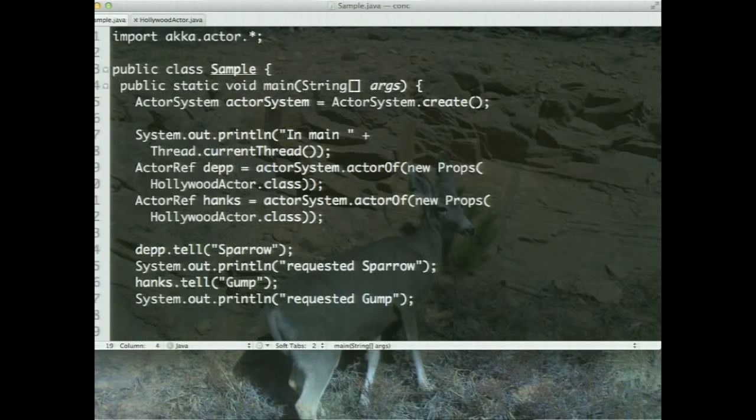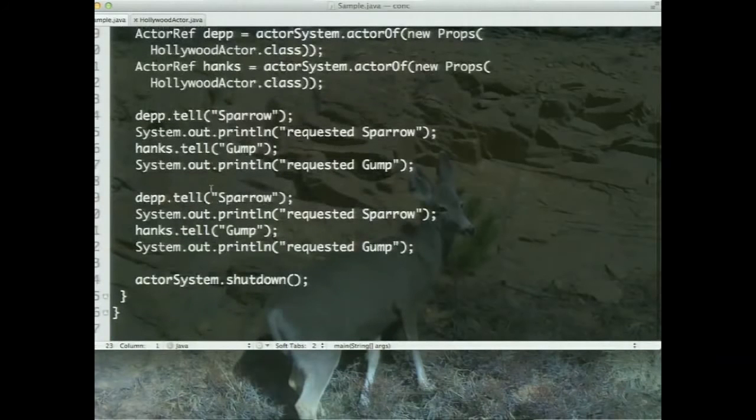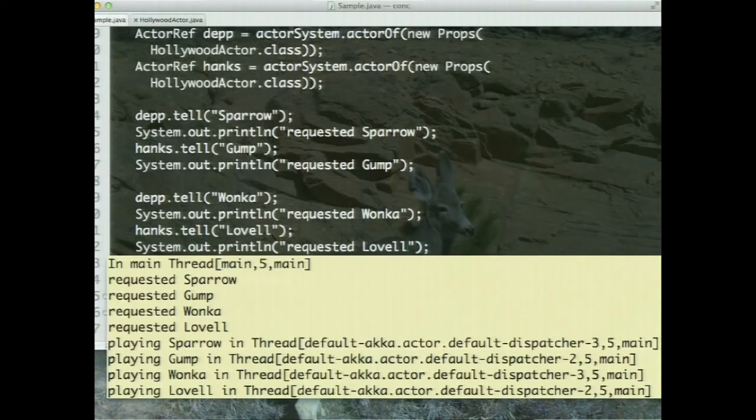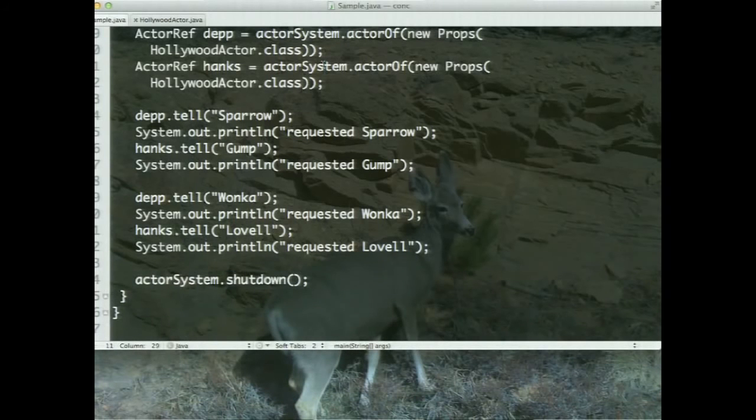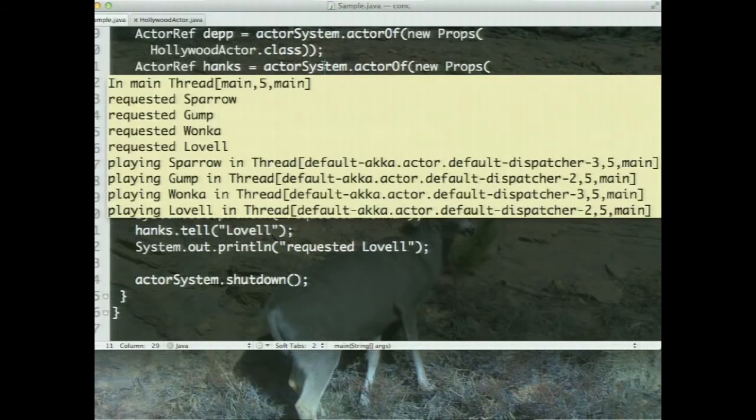Then I'm going to go back and do 2 more messages. This time I'm going to tell Depp to play Wonka, and I'm going to ask him to play Lovell here. And of course, we can see what happens. I'm sending these 4 messages, 1 message at a time, but notice that the main is not going to wait for that. The main simply runs through, and it's an asynchronous request. So you can see all the request messages are piled up at the top, and they are queued up in the object to be processed.